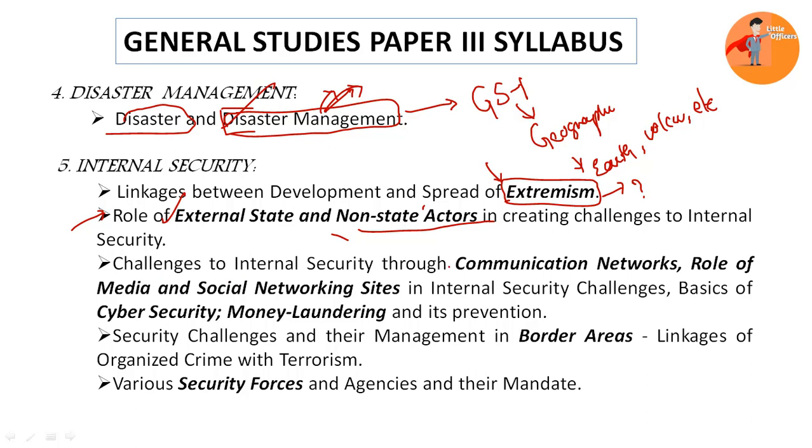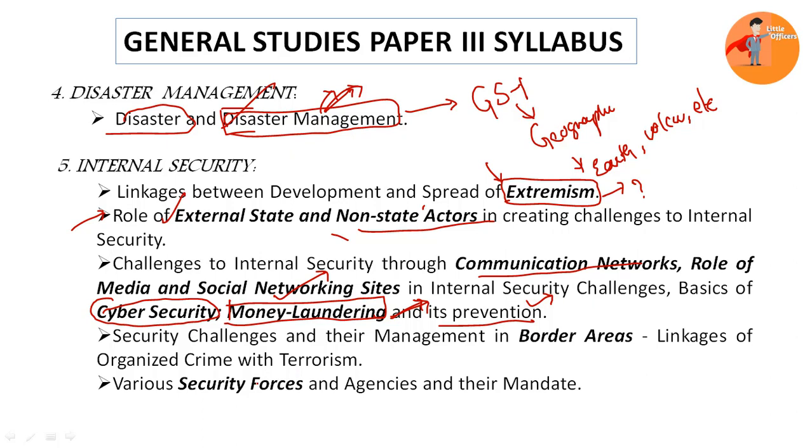Then challenges to internal security through technology like communication networks, IT, or the role of media and social networking sites. All these things will be studied here, and along with that, various aspects of cyber security and money laundering, etc. will be covered. Money laundering is related to corruption, and its prevention will also be looked at here.